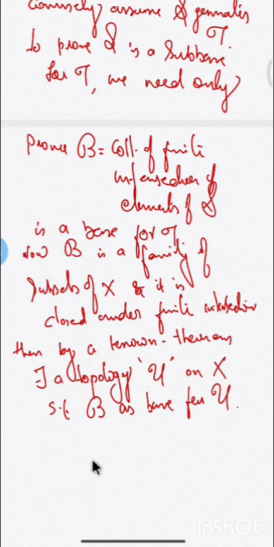But we have to prove that this B is a base for the topology tau. Now we have B is a base for the topology U. So in order to prove B is a base for tau, we need only prove tau and U coincide on X. That means tau and U are the same topology. So next we claim that tau and U are equal. For that we want tau contained in U and U contained in tau.